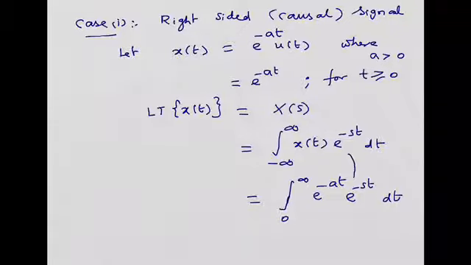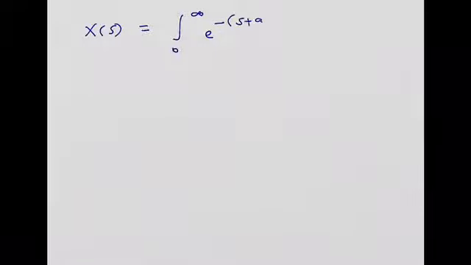e^(-at) is already available in the formula. dt is also already available in the formula. Only thing is x(t) is replaced by e^(-at). When we combine all those e power terms, this will become the integral from 0 to infinity of e^(-(s+a)t) dt.